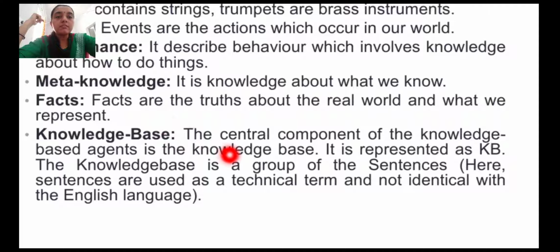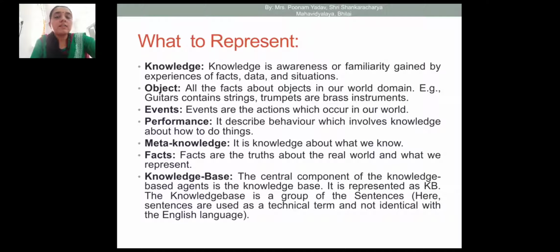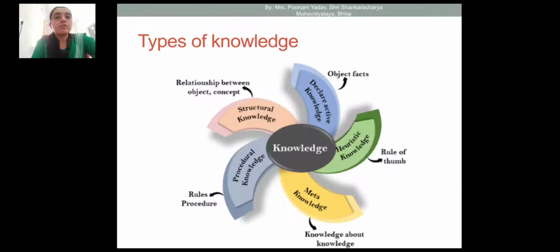Then knowledge base. The central component of the knowledge base agent is the knowledge base. It is represented as KB. The knowledge base is a group of sentences. As I told you earlier, a collection of knowledge is stored in a place in the form of facts, in the form of sentences, and it is called the knowledge base. So these are the points we are going to represent.